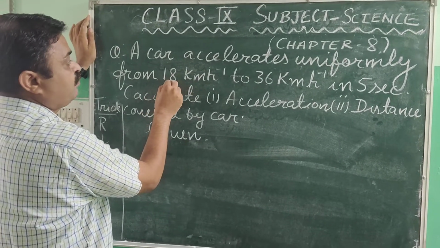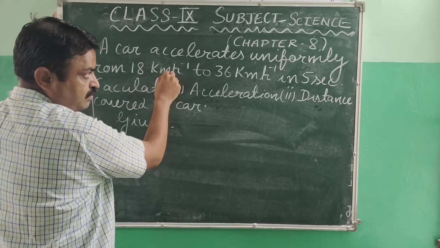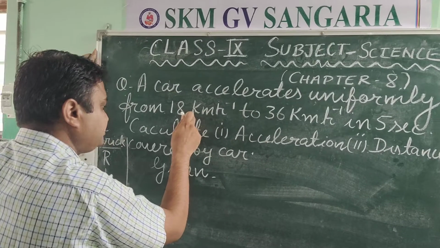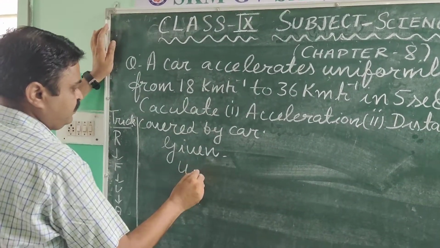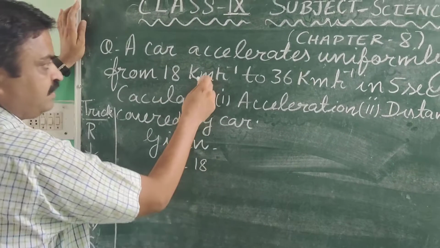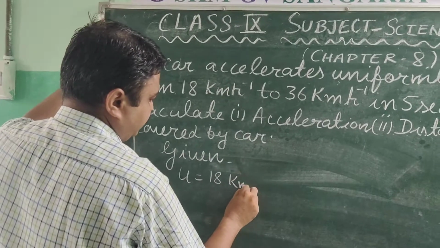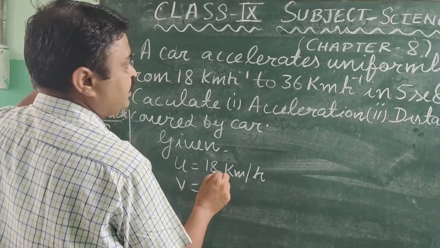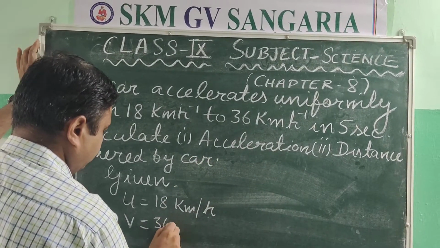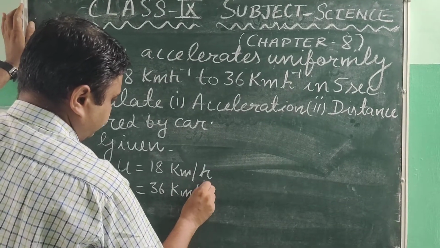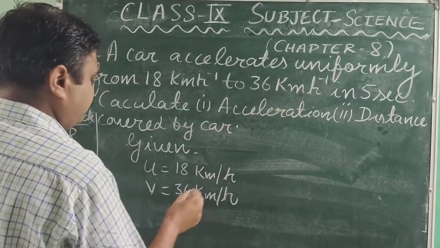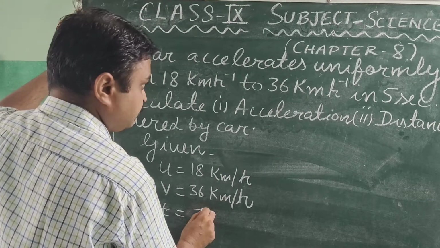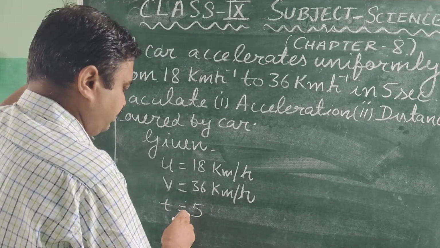Here a car goes from 18 km per hour to 36 km per hour. So what is 18 here? It is its initial velocity, which is given in kilometers per hour. And what is the final velocity? It is 36 km per hour. Time is also given here. What is it? It is 5 seconds. The 5 seconds time is given.